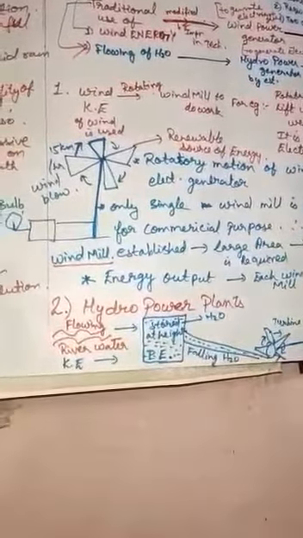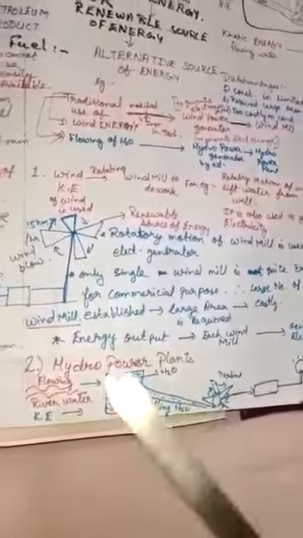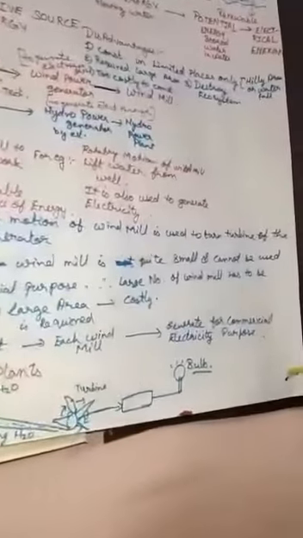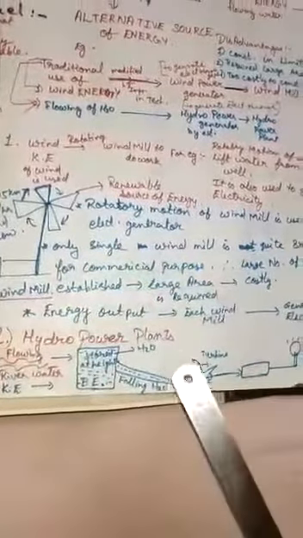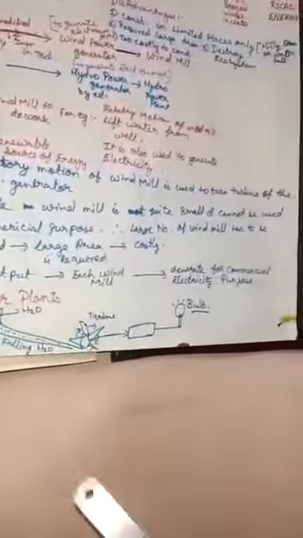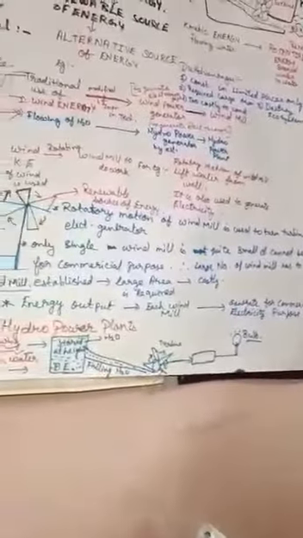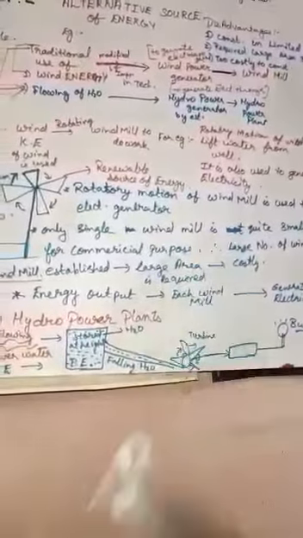But there are some disadvantages of windmills. What are they? One single windmill cannot produce a large amount of electricity for commercial purposes. For that, you have to construct more than one, even 5-6 windmills. A large windmill farm is needed to produce a large amount of electricity for commercial purposes.